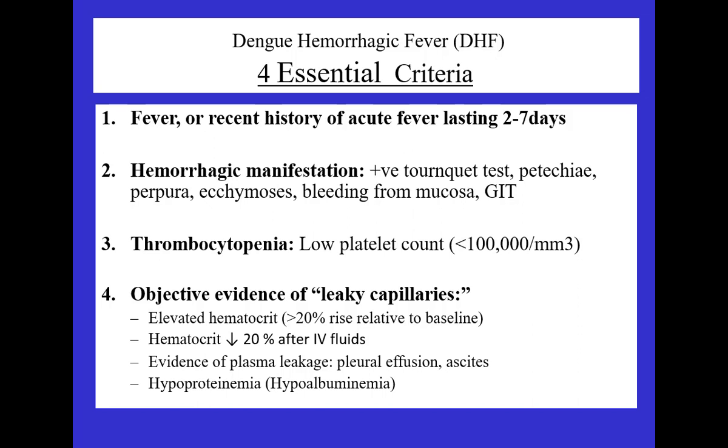So what you will find when you are receiving a patient is an elevated hematocrit, and the hematocrit is down by 20% after the IV fluid. Evidence of plasma leakage means polyserositis. You are finding the patient is coming with pleural effusion, peritoneal collection, and these are some of your danger signs. You have to be very, very cautious. Why do you have to be cautious? Because preemptively you have to counsel your patient's attendant that by the time I am receiving a patient in my ICU, this is the status and these are the high likely chances.